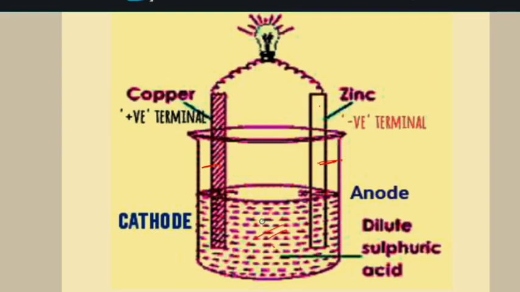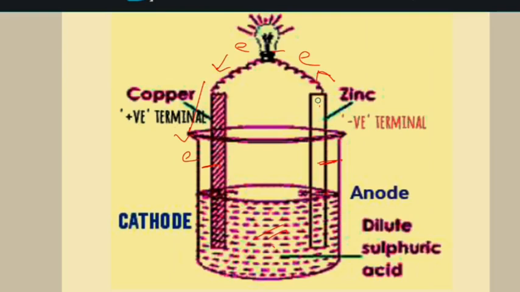so Cu plus H2SO4 will be no reaction, but Zn, zinc plus sulfuric acid, react with each other and form zinc sulfate, and it loses electrons. That electron moves from zinc to copper rod, and on the basis of convention, it is only a convention that electron is negatively charged, so current is positively charged.